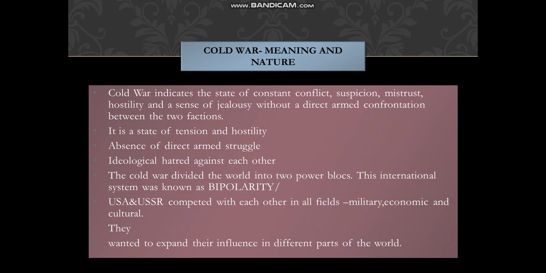So in this Cold War, the entire world was divided into two blocks. Okay, there were two poles. So that time international system was known as the system of bipolar. That system was known as bipolarity. Bi means two, polarity means pole. So in the world there were two poles, there were two powers, and half the countries were following USA, some of the countries were following USSR, so the entire world was divided into two